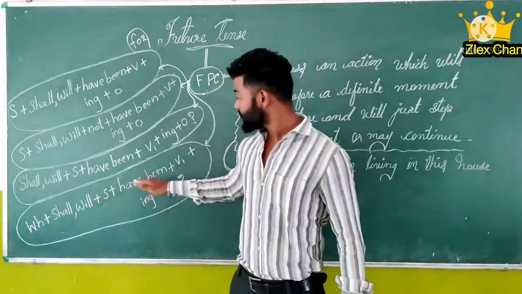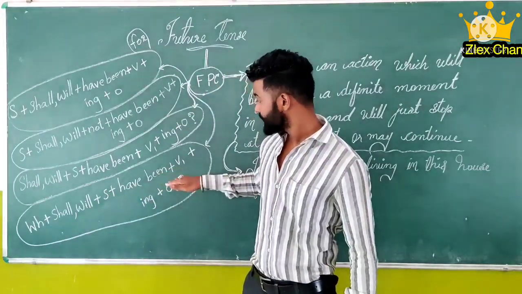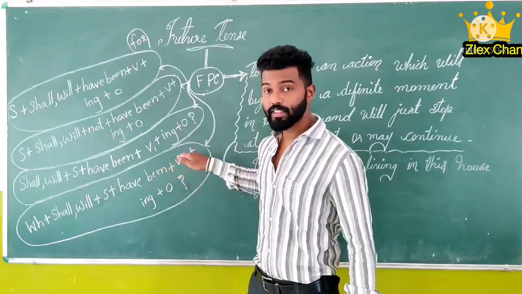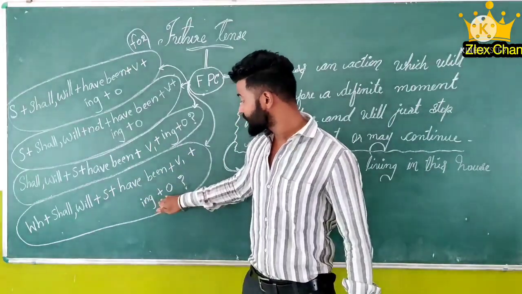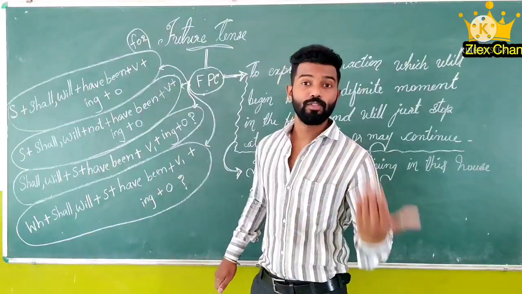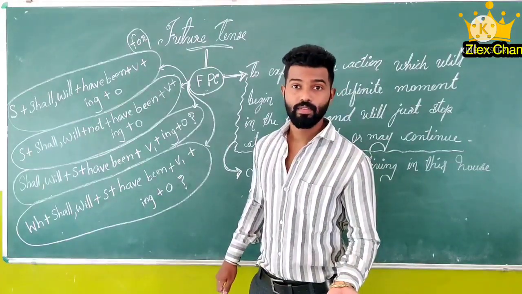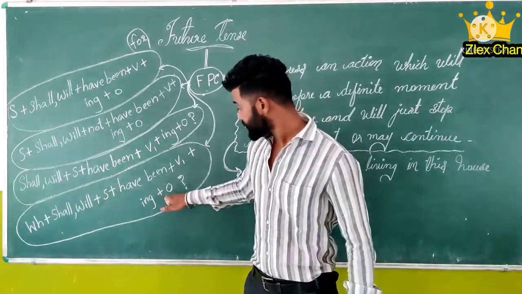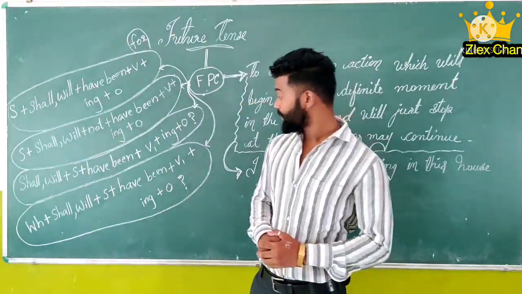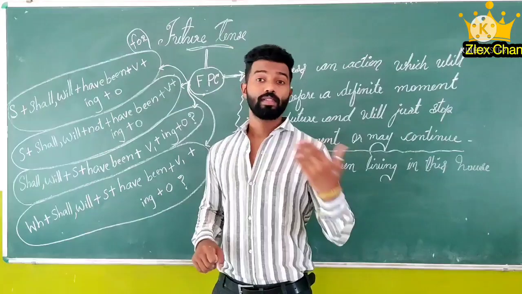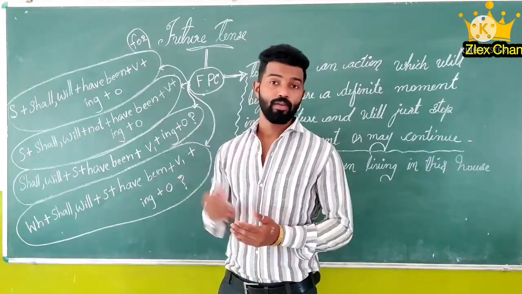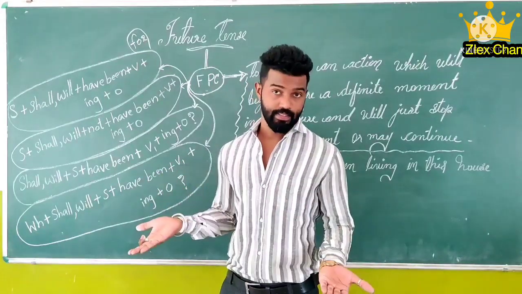Another example I would say: when shall you have been starting your work from 2025? That means I can say the answer, I will have been starting my work from 2025 or from 2013.